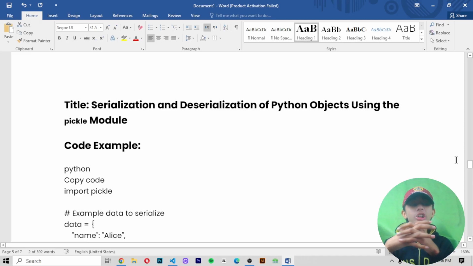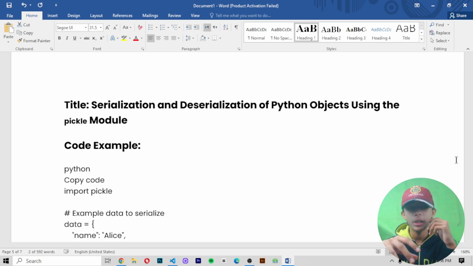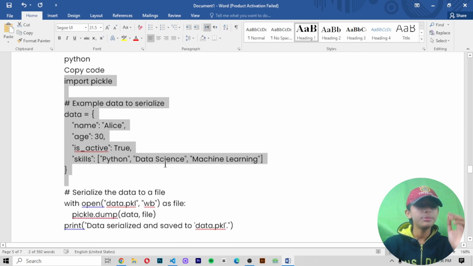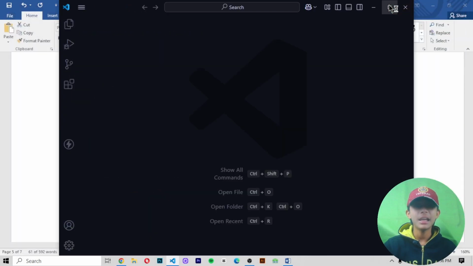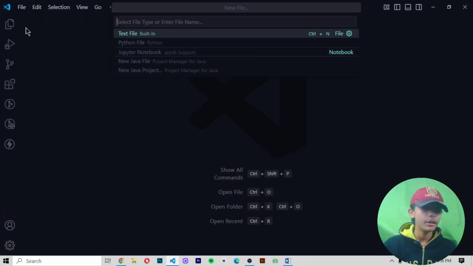So guys, let's talk about serialization and deserialization of Python objects using the pickle module. So let's talk about it. This code example has been given to me, so let's run this example first of all. Now, we are not running this example, we are writing this example.